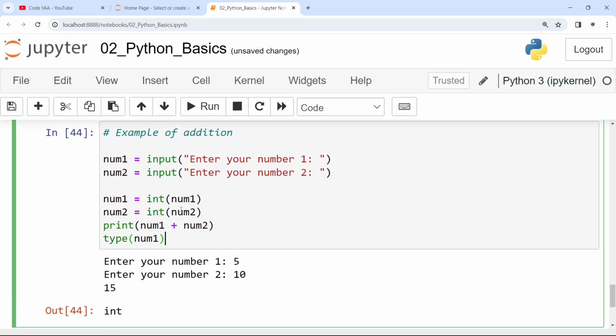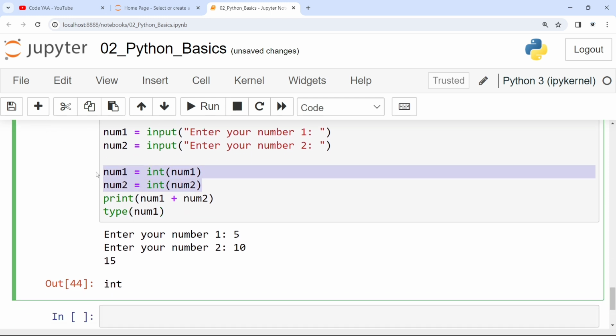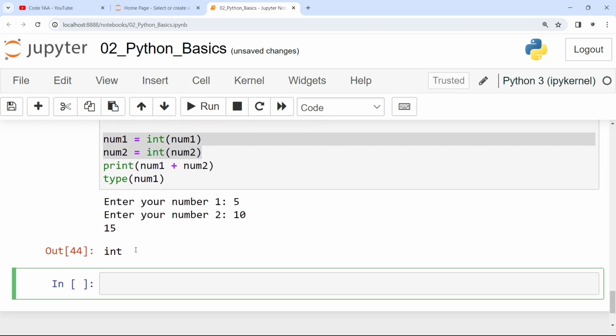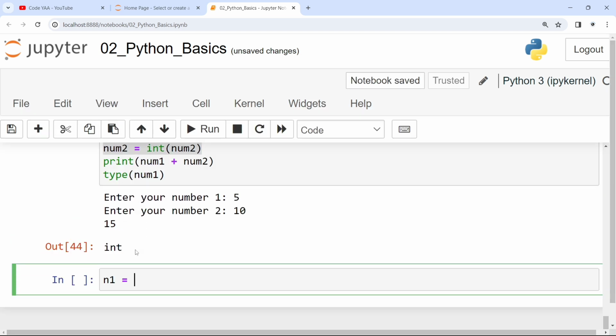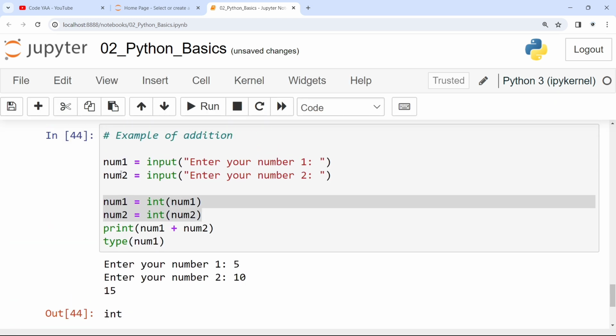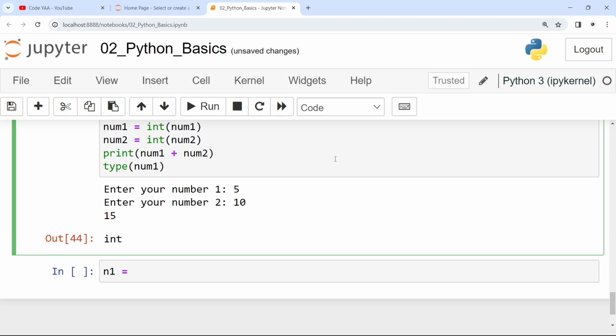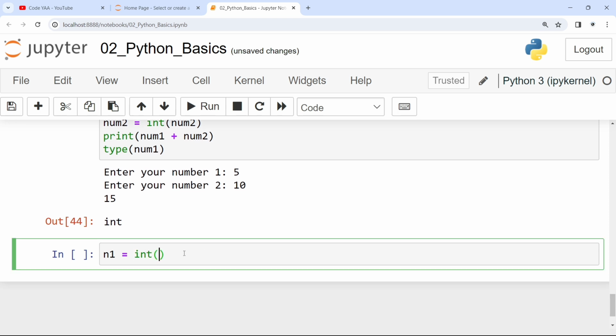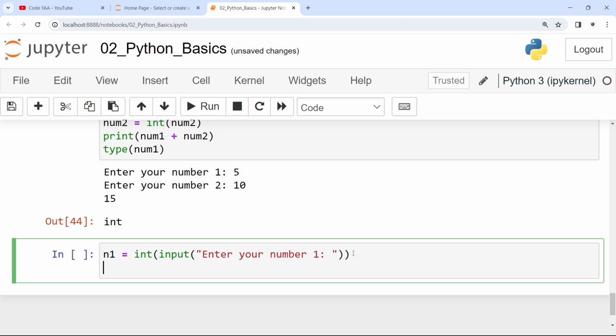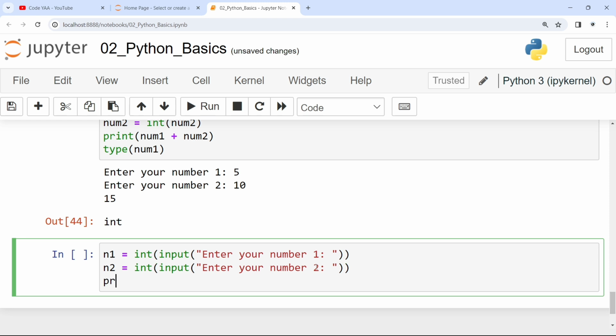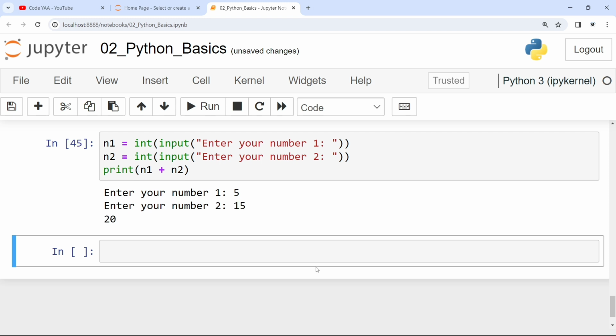There is one more way. Instead of writing it this way, in the input itself you can tell the type. Suppose n1 is equal to the same input you have written here, but inside int. While taking input itself, you are telling that it is integer input. Same for number 2. Now if I do the addition, print n1 plus n2, you get the output you want, that is 20. You can see the addition is done correctly.